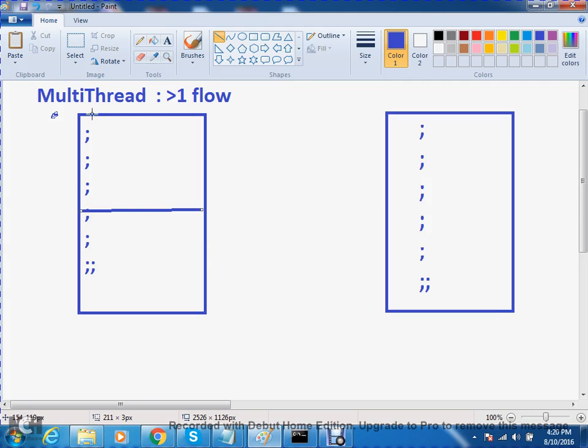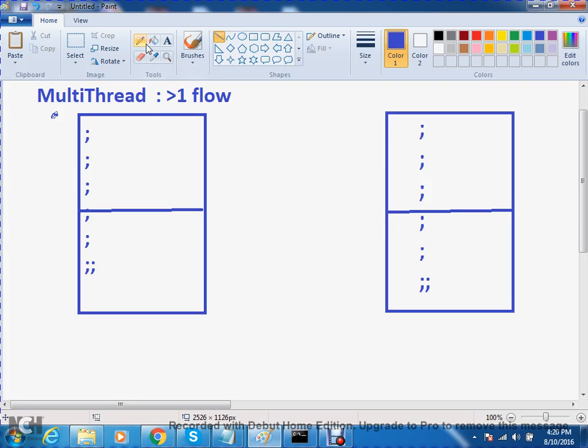Think that this is one method m1, and this one is the public static void main method. So there are 4 different independent parts in the code.